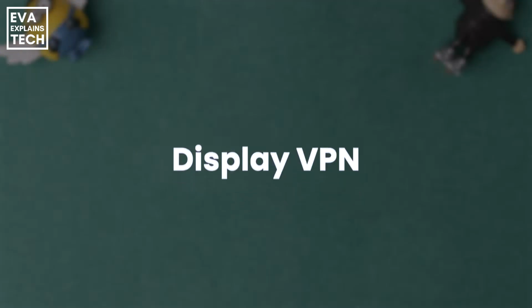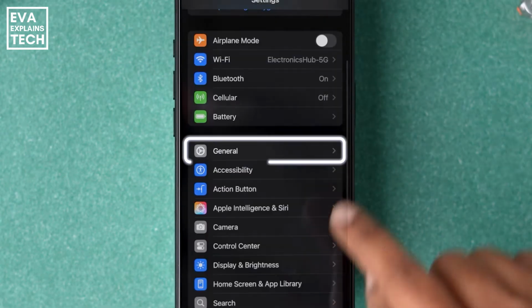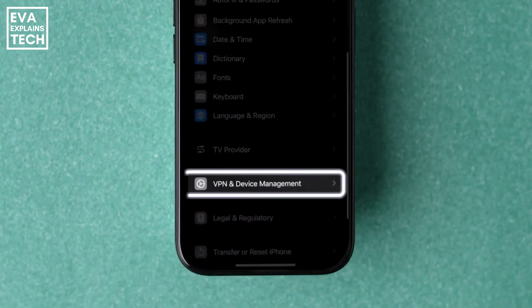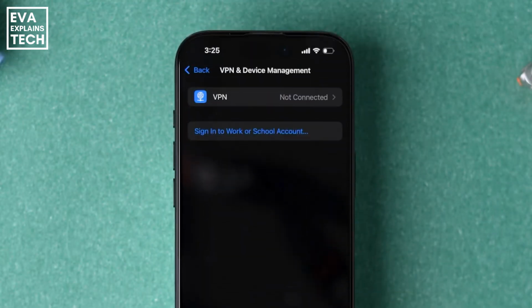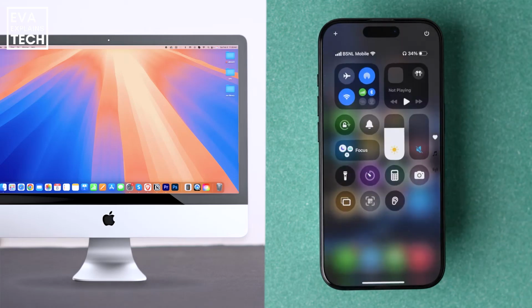Go to Settings again. Scroll down to General. Scroll down to VPN and Device Management. Check for a connected VPN. If connected, disconnect it. Retry screen mirroring. If that fails, force restart your iPhone.